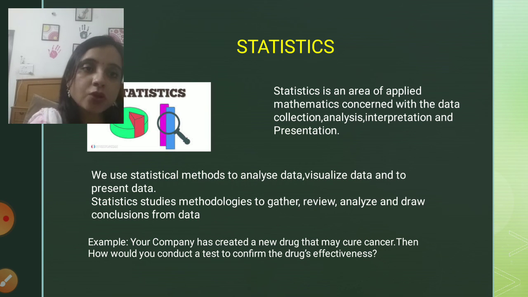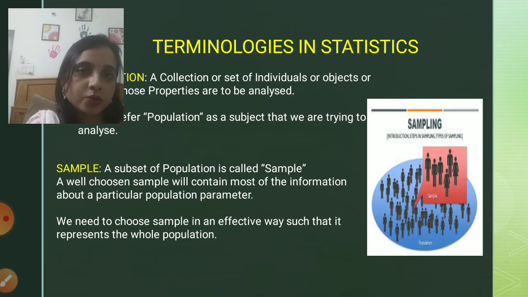Obviously, if my company has launched a product, the very first step I need to take is to see how effective my drug is. So the test I need to conduct to conclude the drug's effectiveness can be solved with the help of statistics. This was a simple example which is normally used for solving statistics.